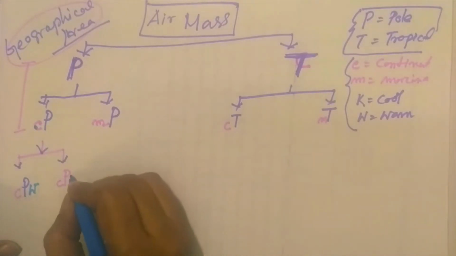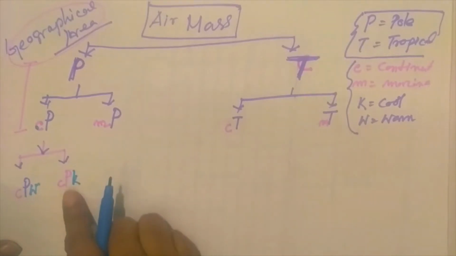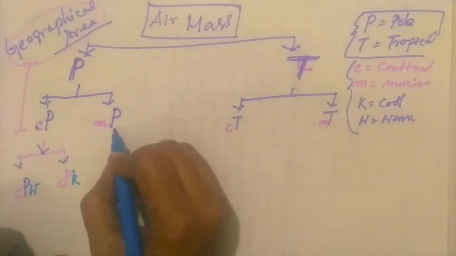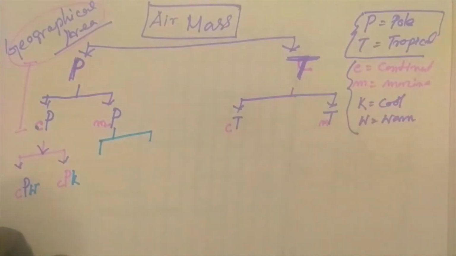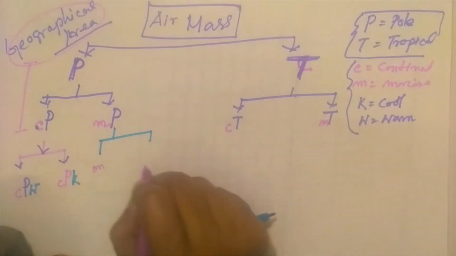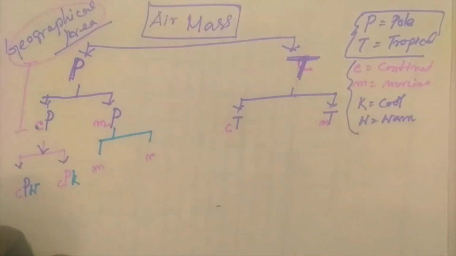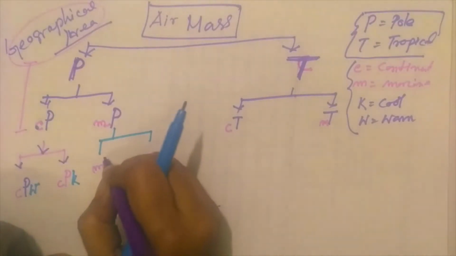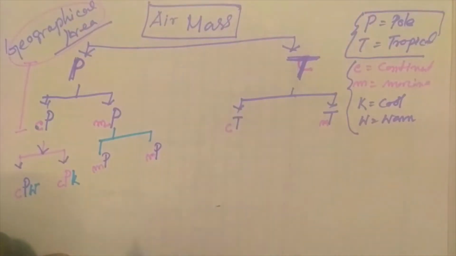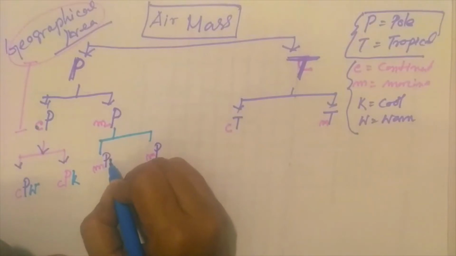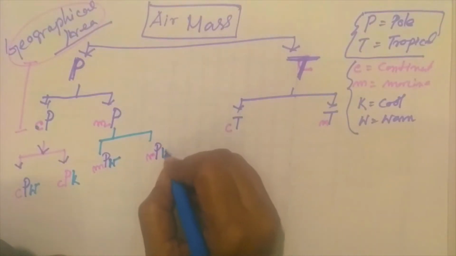And if it develops at 80 degrees north and moves more north, towards 90 degrees, it becomes colder, cooled from below, that is CPK. MP will be the same: maritime polar air masses may be heated from below and may be cooled from below.